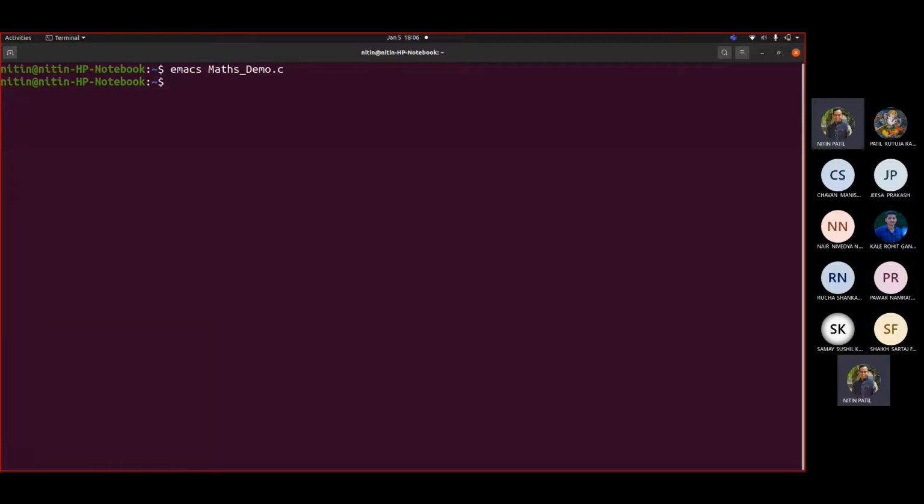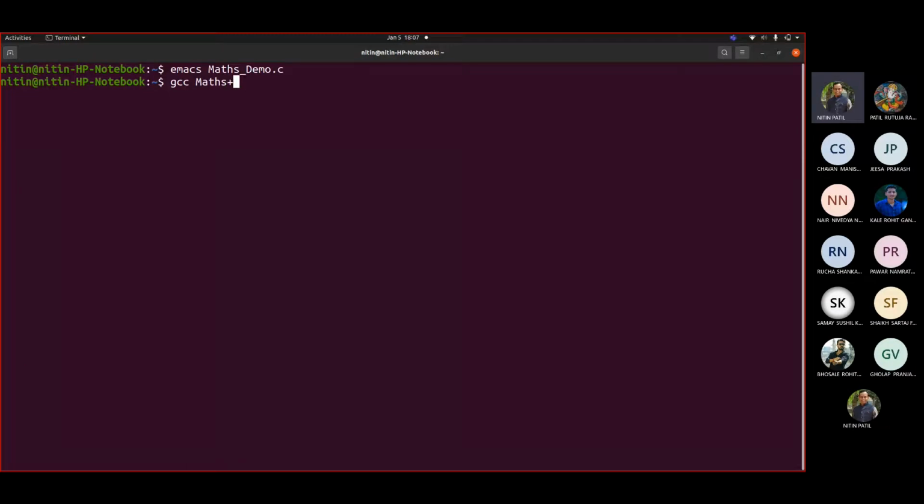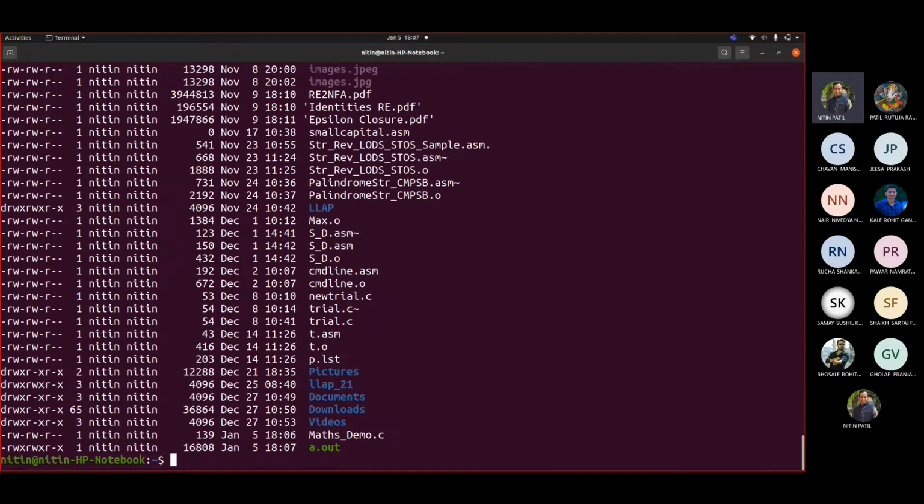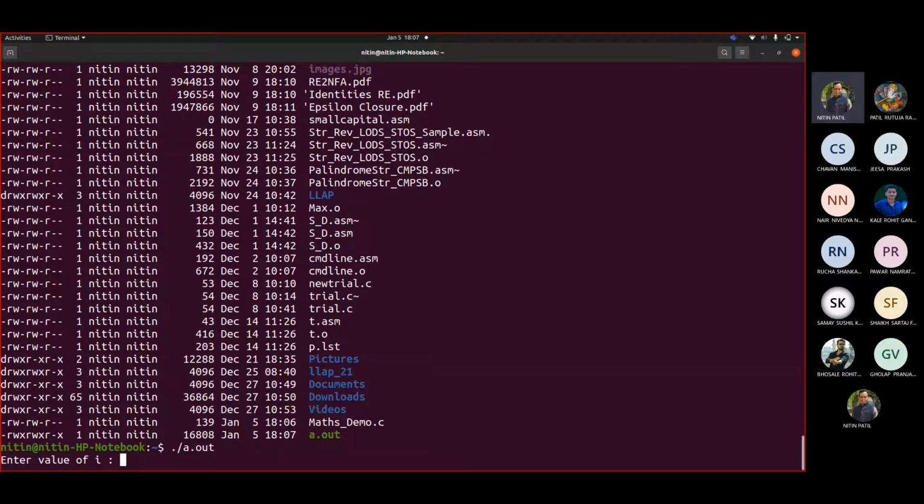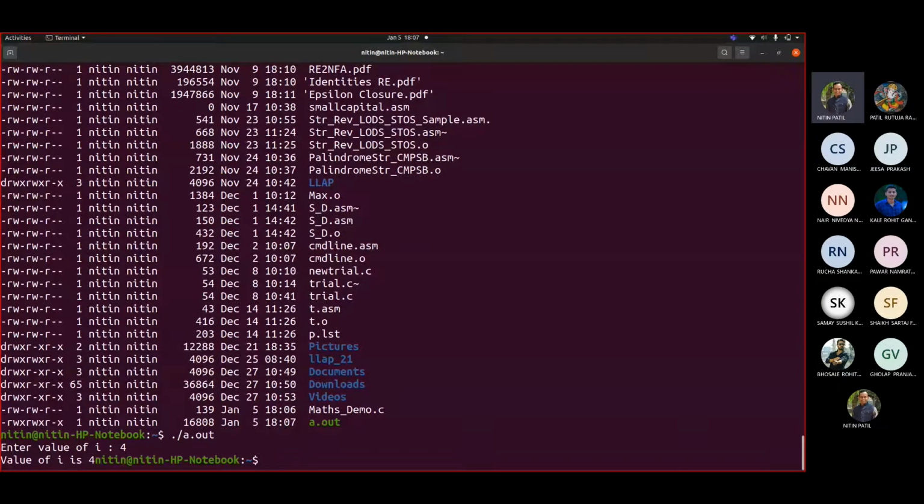Now, what generally we do is we compile the program like this: gcc demo.c. And it generates an executable for you. So executable is like this, a.out. So suppose if I execute this program, it is asking me the value for I. So suppose I give 4, then it says value of I is 4.